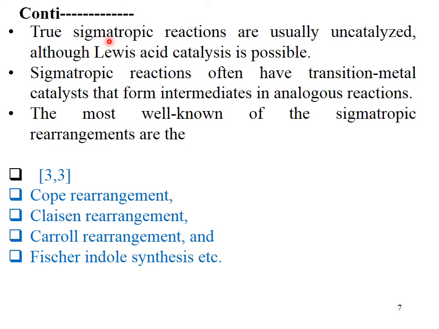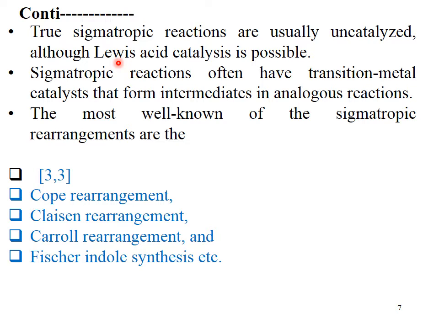Although Lewis acid catalysis is possible, we can use a Lewis acid catalyst for the reaction. Sigmatropic reactions often have transition metal catalysts that form intermediates in analogous reactions. In the analogous reactions, transition metal catalysts like zinc, copper, chromium, and reagents such as ZnCl2 and HCl can be used.